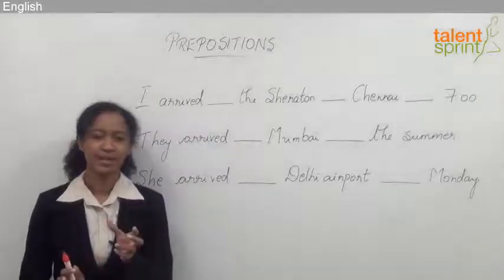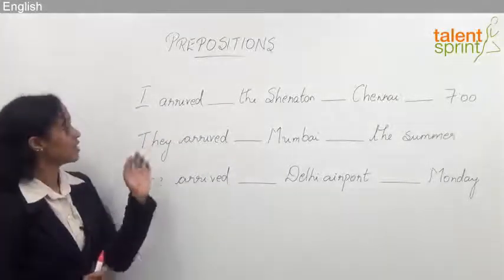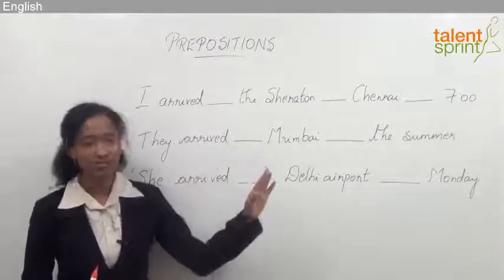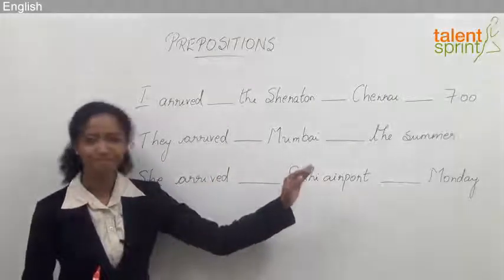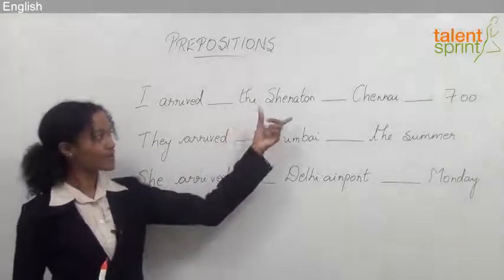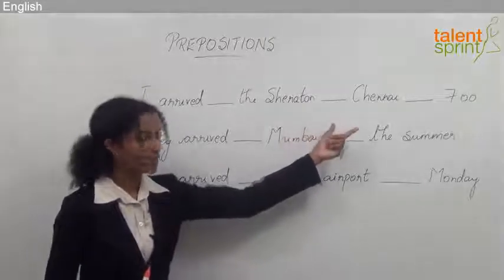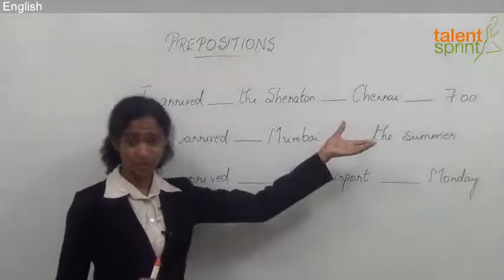Alright, so let's go ahead and apply that learning in these three sentences. I arrived the Sheraton Chennai, 7 o'clock, right? Now I have a specific place, I have a city, and I have a specific point of time.